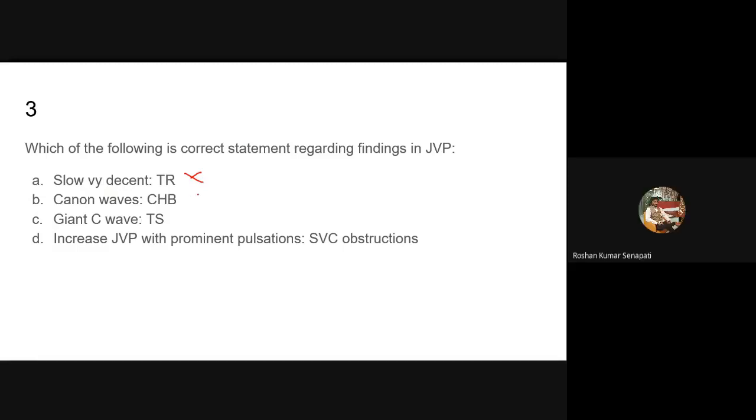What is cannon wave? What is CHB? Complete heart block. These are the P waves. Suddenly you will get a QRS complex. P wave, P wave, P wave, then one QRS complex.